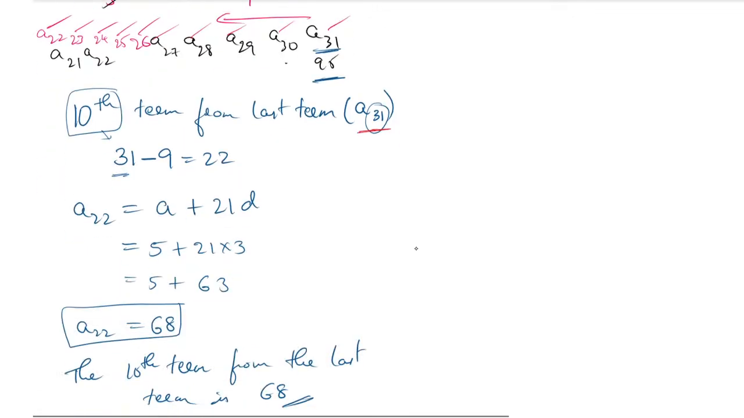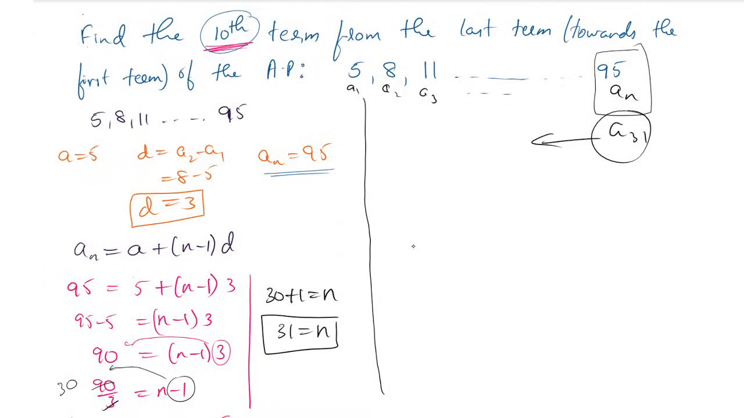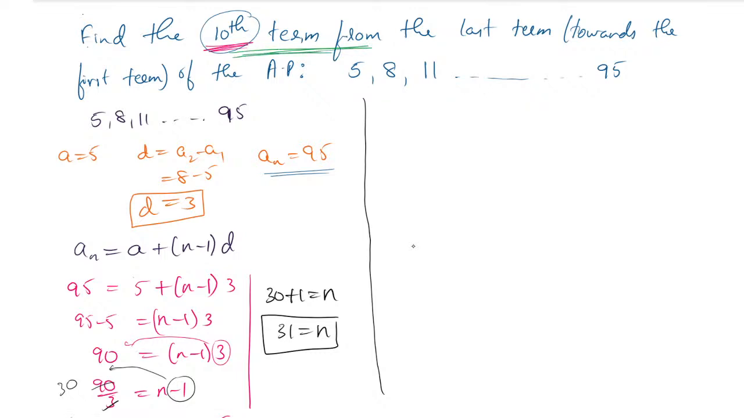How can you find the shortcut method? If you have not understood this, that's very good. If you have not understood, go for the shortcut method. What is the shortcut method? Whenever they ask for the 10th term, 16th term, like this, from the last term, then given the AP, make that AP reverse way.